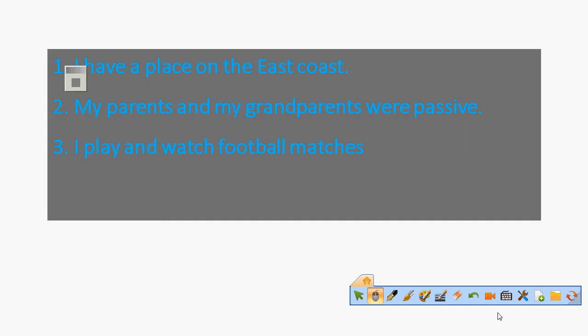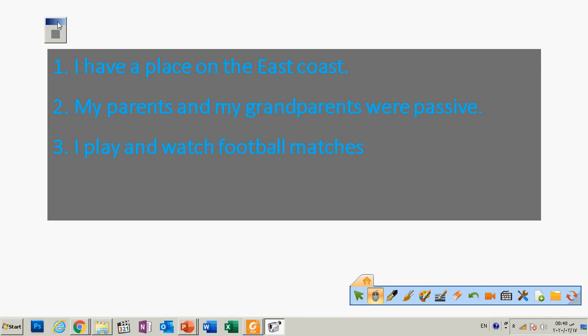The second one is, I have a place on the East Coast. Sentence 1. Sentence 2, my parents and my grandparents were passive. Sentence 3, I play and watch football matches. Now look at each one of these three sentences. The first one has a subject, I, a verb which is have, then the rest of the sentence.